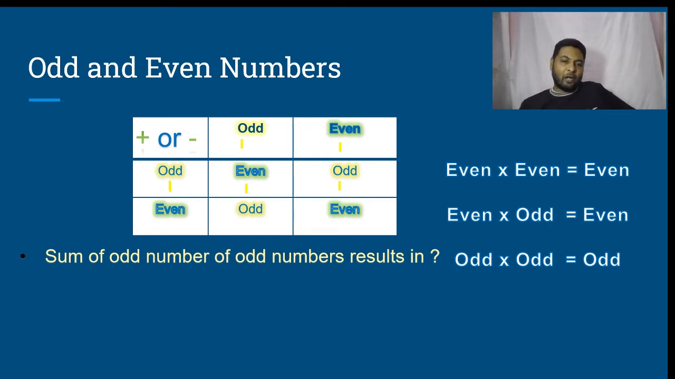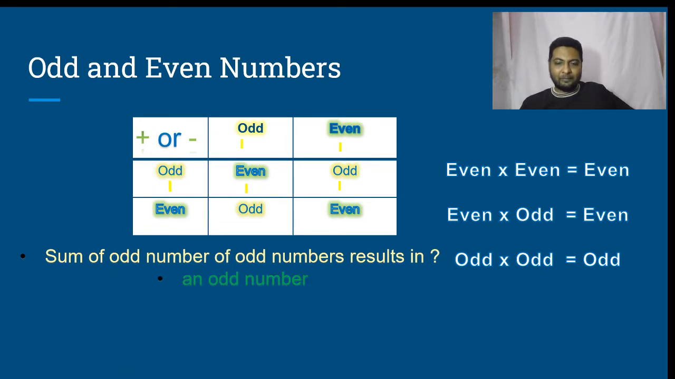Sum of an odd number of odd numbers. Consider that there are 3 odd numbers. For example, odd plus odd is even. Even plus odd is odd. So sum of any odd number of odd numbers will always result in an odd number. It is very similar to a thought process where odd into odd is odd.